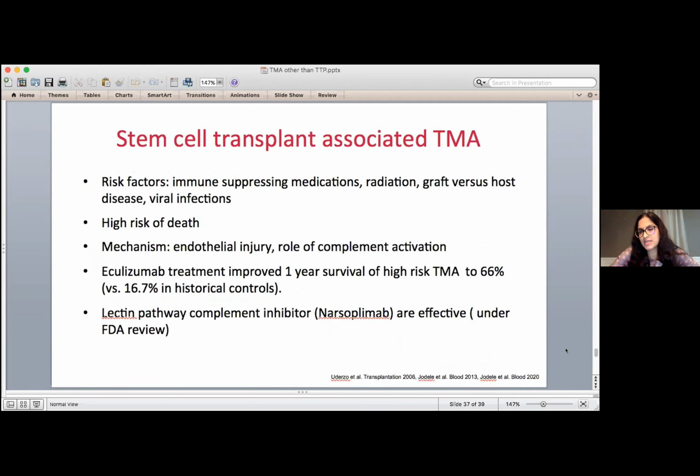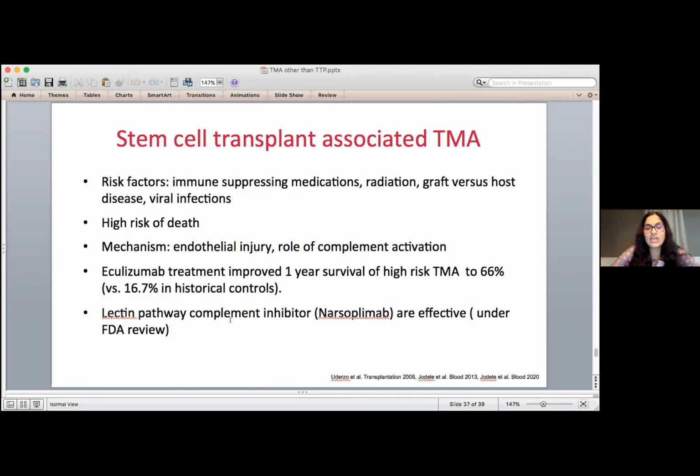Something that I'm just putting out here, because you may soon in the TMA world learn about an approval for a new medication, is that people that have stem cell transplants or bone marrow transplants can commonly develop TMAs. They're more common in people who are on immune suppressing medications, particularly drugs like cyclosporin and tacrolimus, get radiation, or develop complications like infection or what we call graft versus host disease. TMA in patients with bone marrow transplant increases the risk of death. Multiple causes, mostly related to damage to the blood vessels, but also a role of complement.